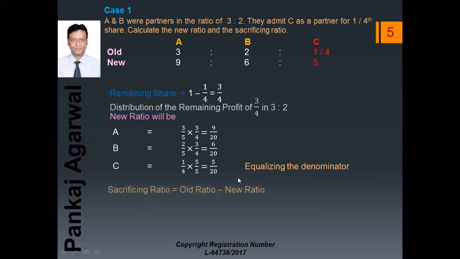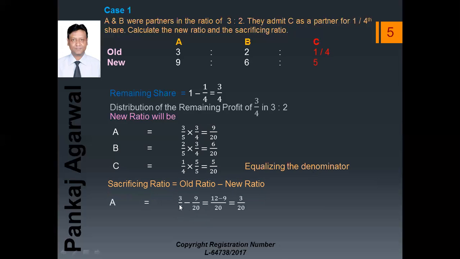Now, if we want to calculate the sacrificing ratio, the formula for it is old ratio minus new ratio. So A's old ratio was 3/5. A's sacrifice will be 3/5 minus new ratio, that is 9/20, which equals 3/20. B's old ratio was 2/5 and his new ratio was 6/20, so the sacrifice comes to 2/20. And C, as a new partner, will not sacrifice, rather he will gain. So here the sacrificing ratio of A is 3/20 and B is 2/20.